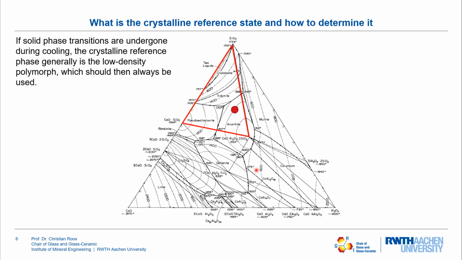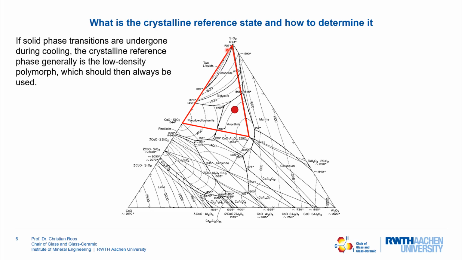If solid phase transitions are undergone during cooling, and this is an important point, the crystalline reference state is always the so-called low density polymorph. This is for the wollastonite and for the anorthite not so important, but it is certainly important for the silicon oxide, because silicon oxide undergoes phase transformation when cooling down from a melt phase to a crystalline state.